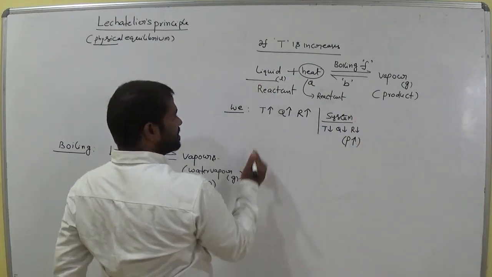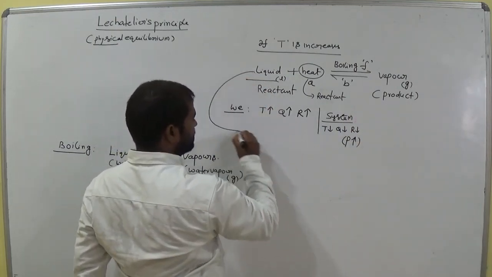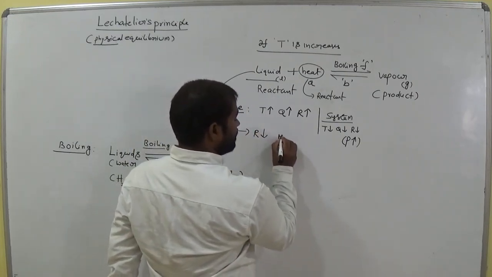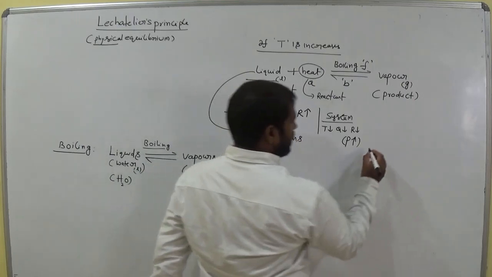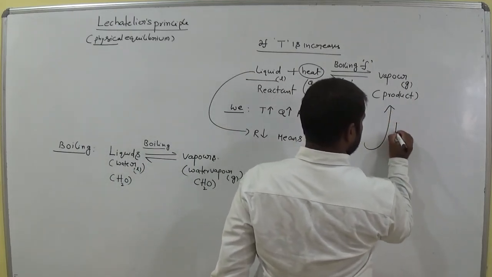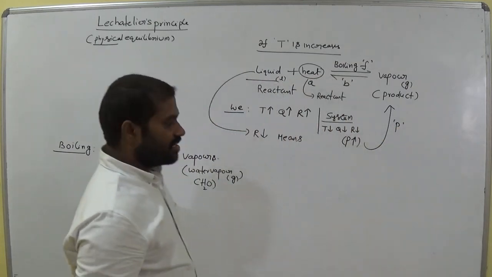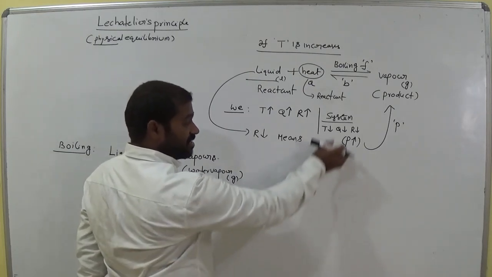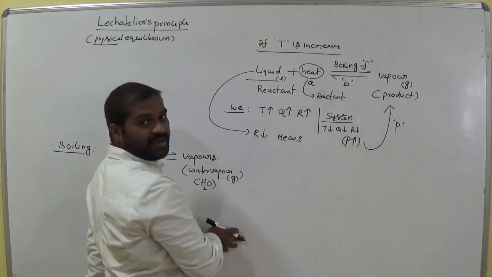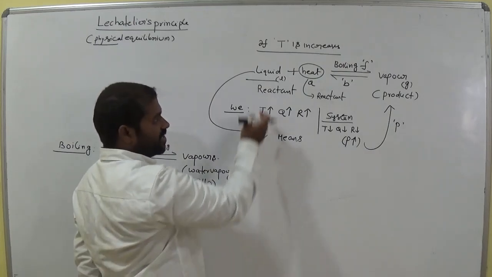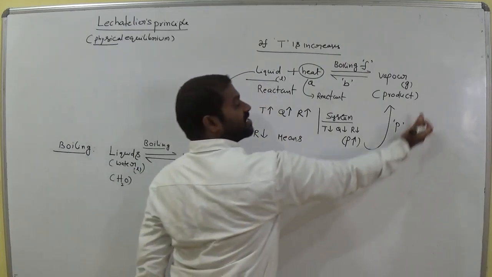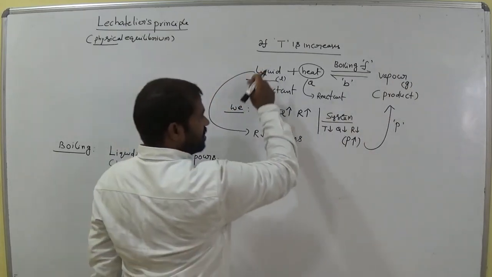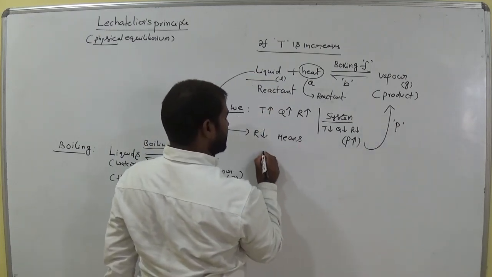So now, decrease in the reactant's concentration. These are the reactants. Decreasing the reactant's concentration by the system to get equilibrium means increasing the product concentration. Am I right? So when the reactant's concentration decreases, automatically the product concentration is high, or not? High. That means which direction takes place? In this direction, that means the forward direction takes place.